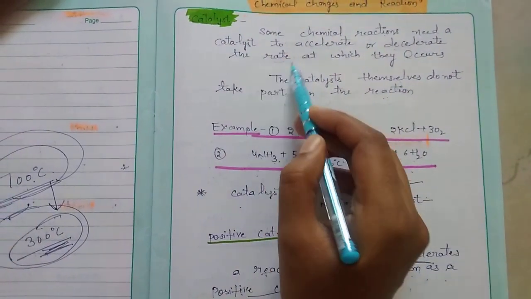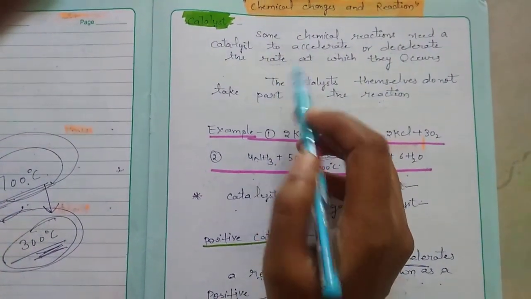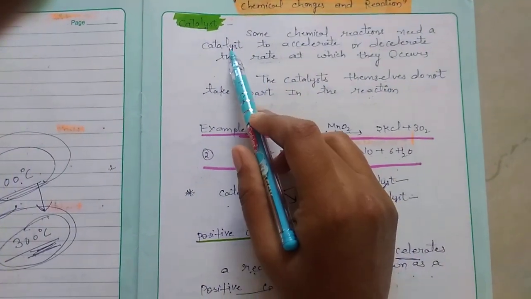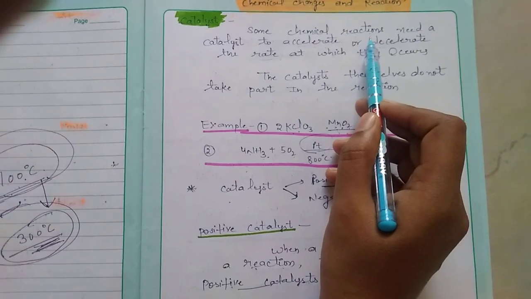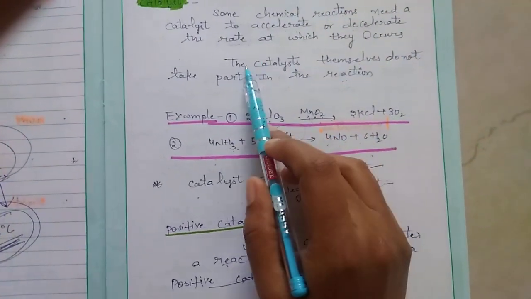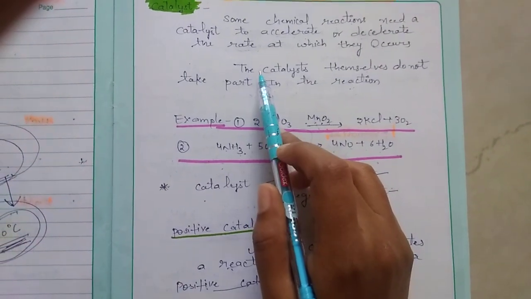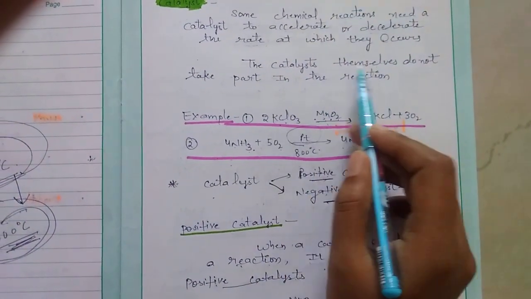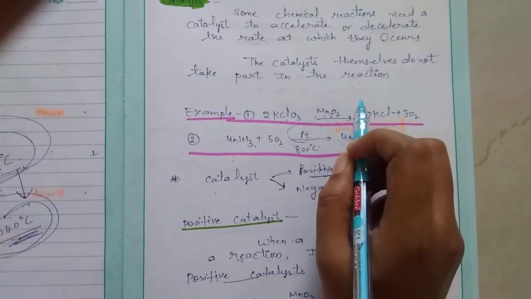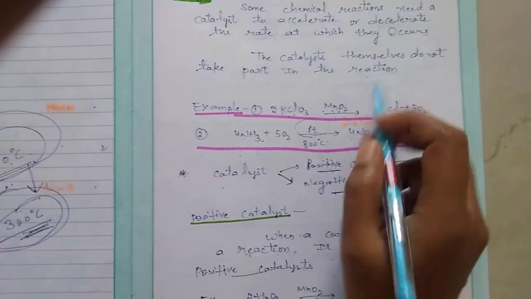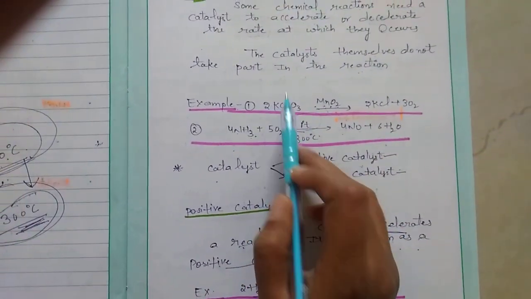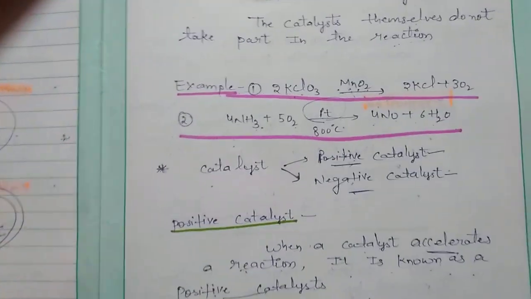What is meant by rate here? Rate here is related to the speed at which they occur. With the presence of a catalyst, the chemical reaction may either increase or decrease. But one of the most important points to be noticed here is that catalysts themselves do not take part in the reaction.